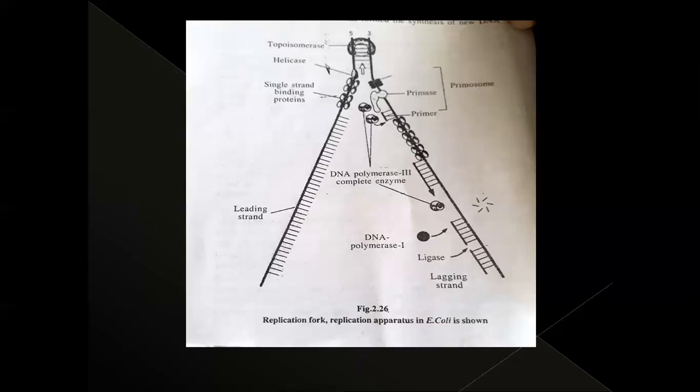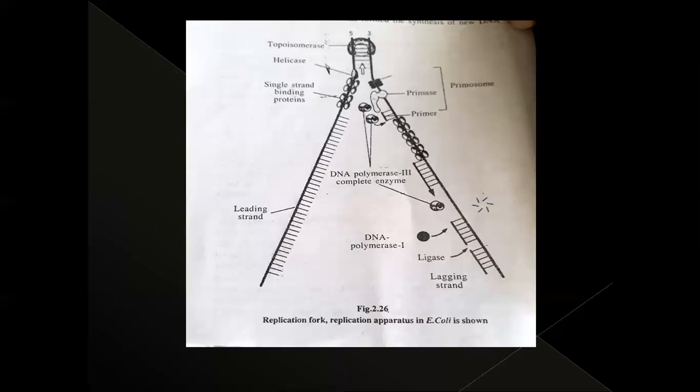Now the SSB proteins, single strand binding proteins, play a main role in preventing the reformation of hydrogen bonds. If the hydrogen bonds reform, what happens? The two strands come together and again they coil and twist. So what do these single strand binding proteins do?